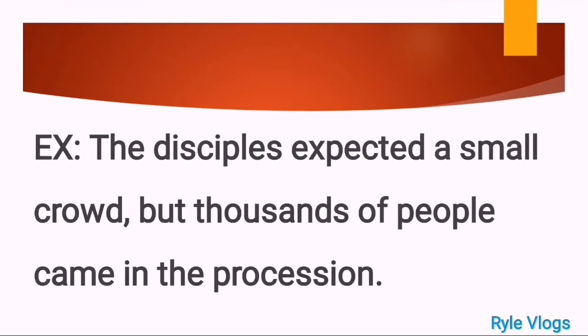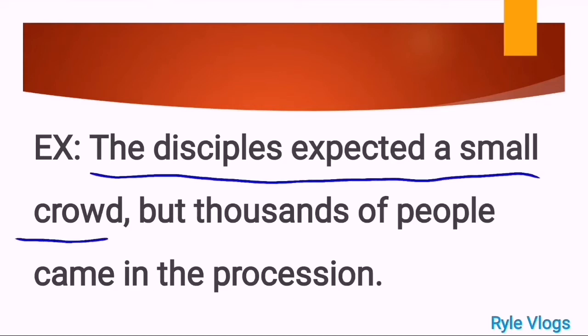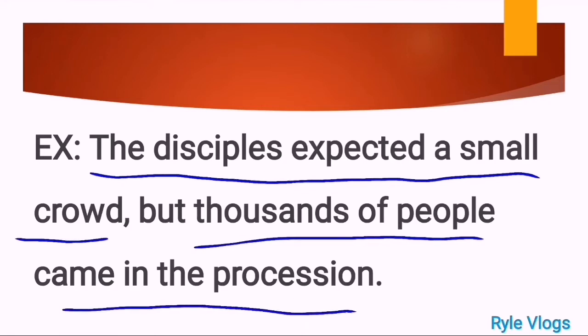So meaning to say, this example sentence, we are going to divide into two in order for us to locate the two independent clauses, because that is the challenge here. We're going to locate the two independent clauses because compound sentence has no dependent clause, meaning to say we're going to look only for independent clauses. Okay, the first part, the disciples expected a small crowd. And next one, thousands of people came in the procession. So this is the first one, and this one is the second.